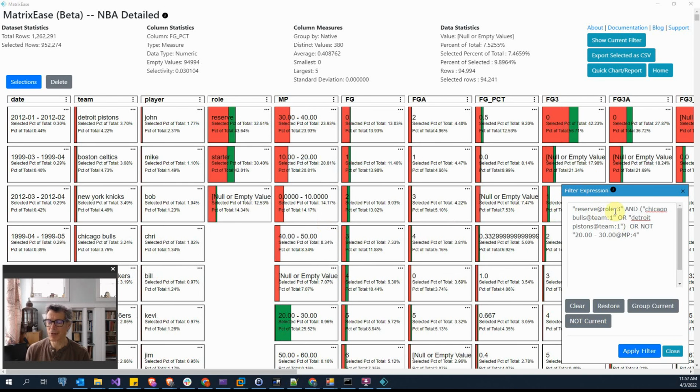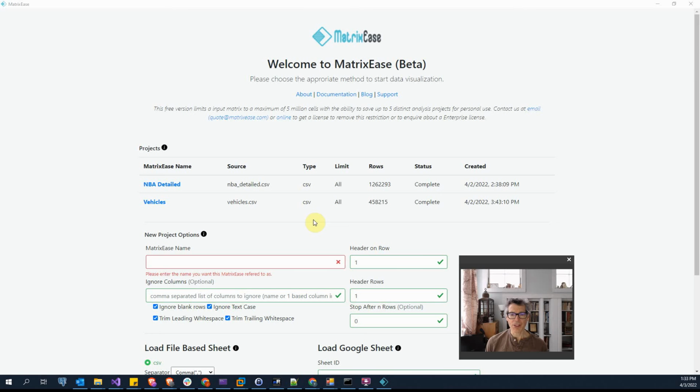Here is an example of a semi-complex filter I applied. Basically I want to see players that are in the reserve role, and on the Chicago Bulls or on the Detroit Pistons, and do not play between 20 and 30 minutes a game. I'll now demonstrate how the selection tool can really help you narrow in on your data.